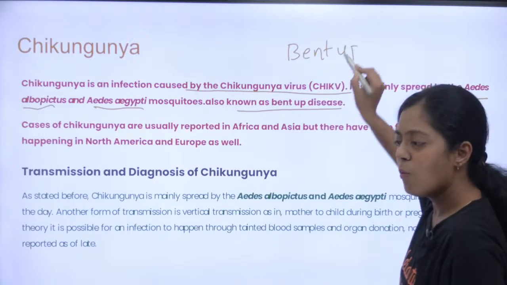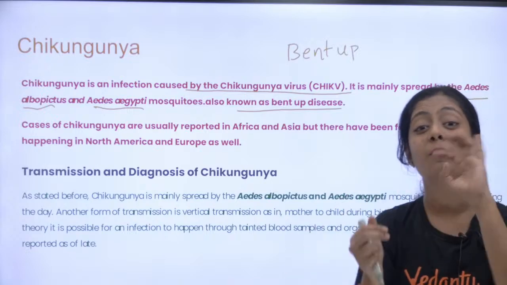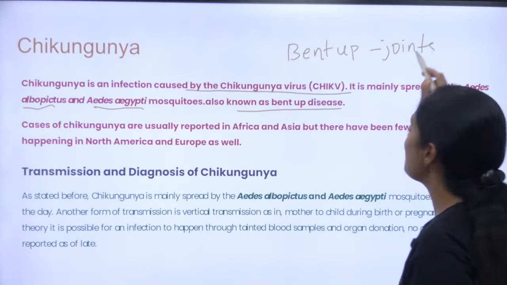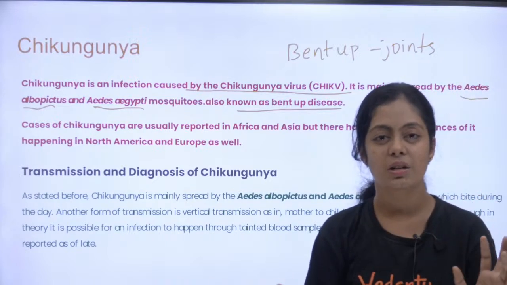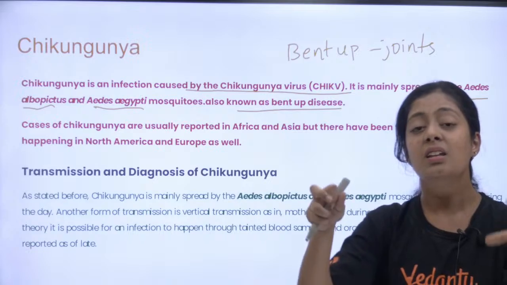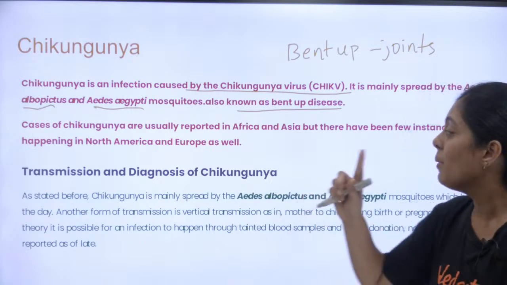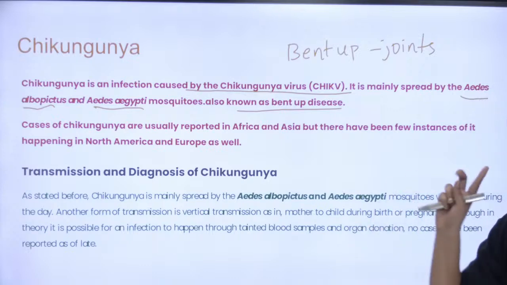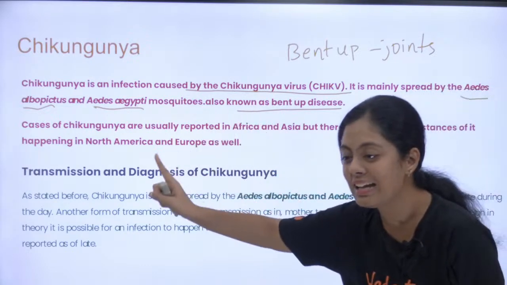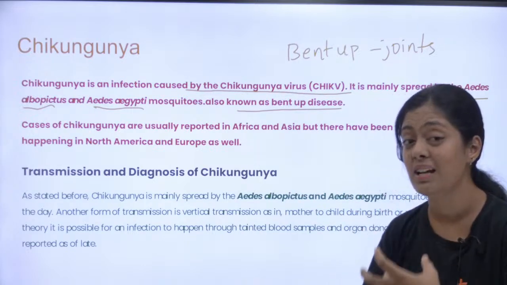Can anyone tell me why is this called as a bent up disease? ஏனா பசங்களா, this is going to affect my joints. Okay, I think all of you know about joints, especially your synovial joint. Okay, especially my synovial joint, the joints which are present in my fingers, the joints which are present in my knees. Okay, all those joints will be affected by this one particular disease. Okay, so who is transmitting it? It is Aedes aegypti and Aedes albopictus. Yes, it's not that we can't move, there is difficulty in moving.